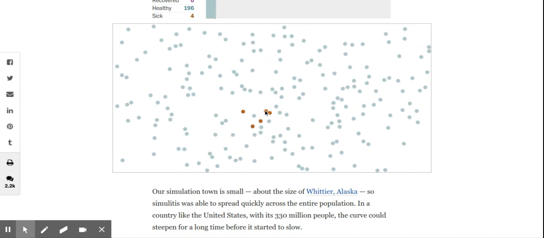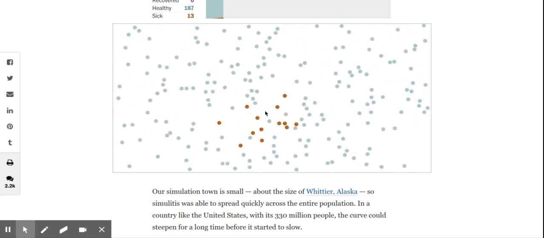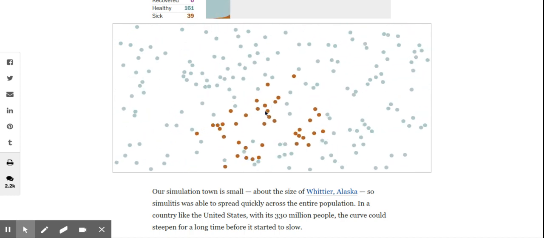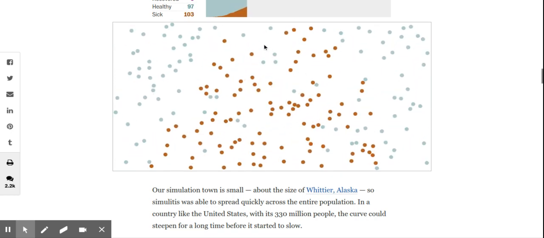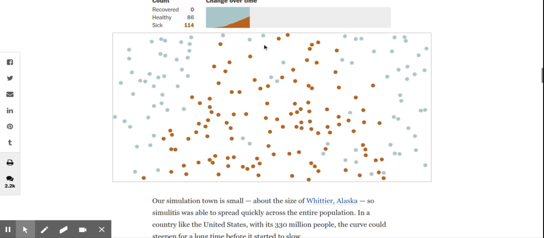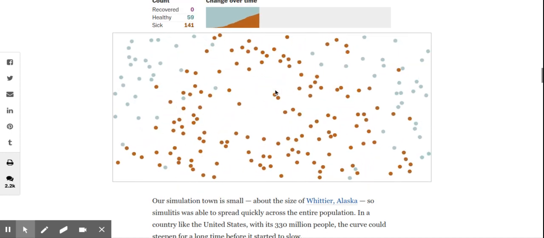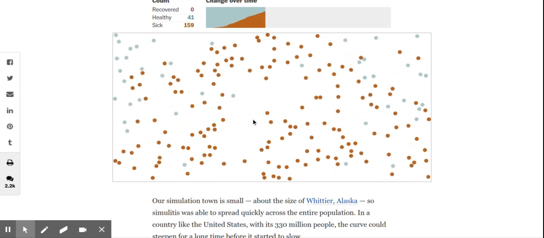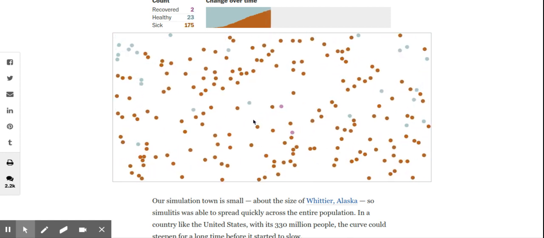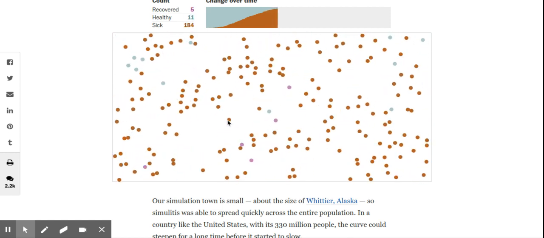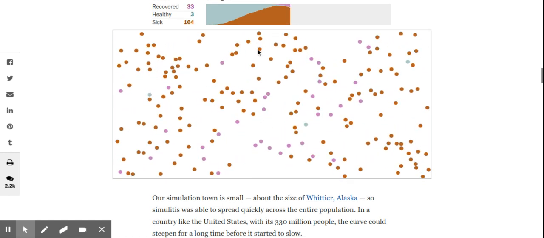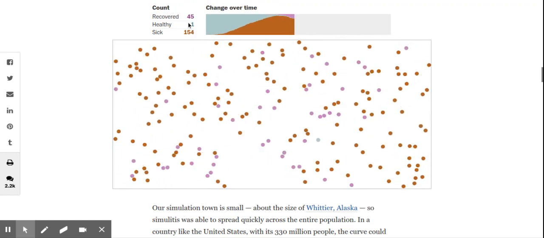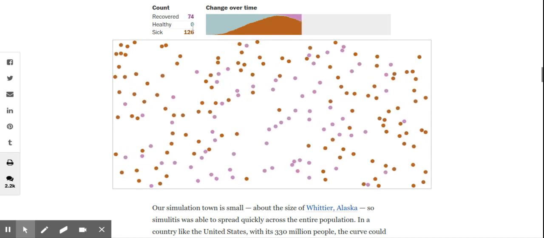Okay. Now, if we watch this simulation right here, we have one sick person. Nobody does anything. We just continue to go out. People continue to eat dinner. They get shoulder to shoulder. They're coughing and everything. As you can see, everybody is becoming infected. All the blue dots are touching the orange dots, and eventually it spreads to everyone. Now we start having some people being healed, but look at all the people they've already infected. This would get so bad that there's not one single person who doesn't get sick. We look up here, everybody got sick.